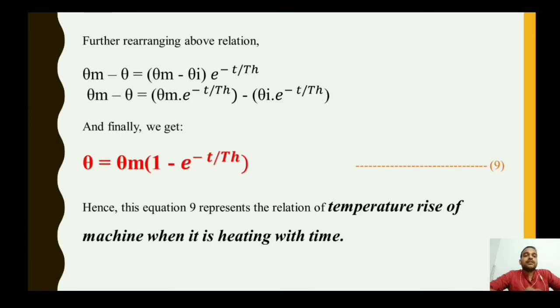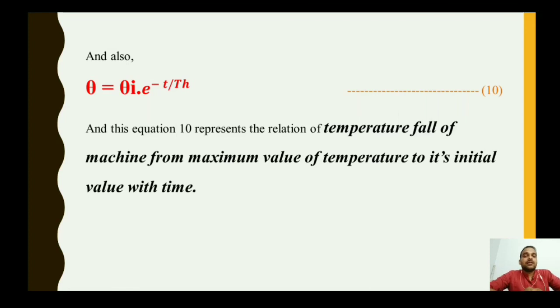Again, upon th. What is th? Th is nothing but the heating time constant, that is given by gh upon s lambda. So th is the heating time constant and given by gh upon s lambda. What is g? The weight of the machine. What is h? The specific heat. What is s? S is the surface area, and what is lambda? The specific heat dissipation.